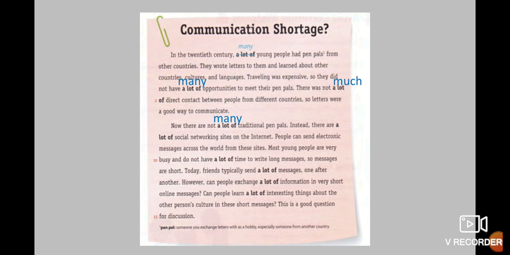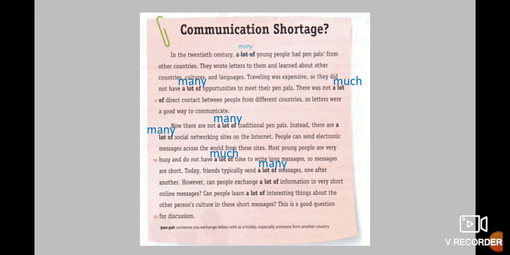Now there are not many traditional pen pals. Instead, there are many social networking sites on the internet. People can send electronic messages across the world from these sites. Most young people are very busy and don't have much time to write long messages, so messages are short.